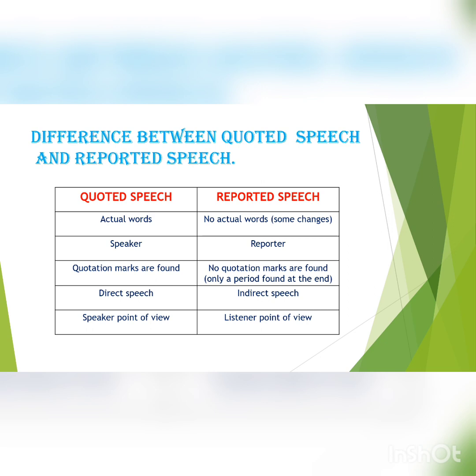There are some changes. In quoted speech, the words given are actually said by the speaker. In reported speech, the words are said by the reporter. In quoted speech, quotation marks are found. In reported speech, no quotation marks are found, only a period at the end. The other name for quoted speech is direct speech. The other name for reported speech is indirect speech. In quoted speech, there is the speaker's point of view. In reported speech, there is a listener's point of view.